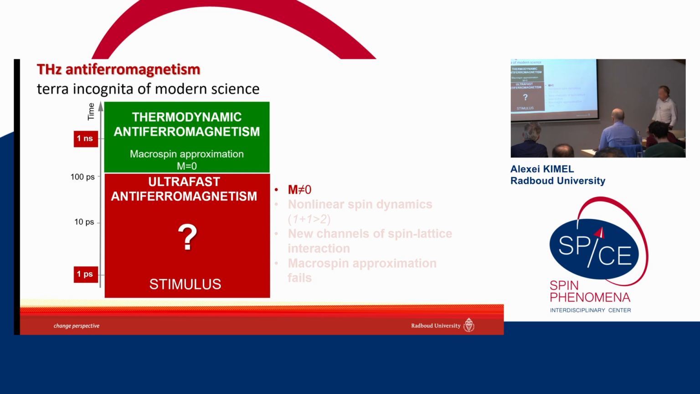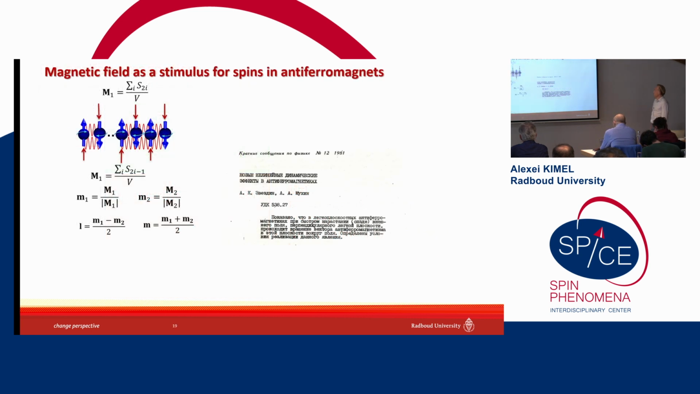Well, it's a very trivial question. Apparently, it was so trivial that Professor Zvezdin and Professor Mukhin, when publishing their paper in 1981, didn't even bother to publish it in an English journal. They published it in a Russian journal, so I translated for you. This is a new nonlinear dynamic effect in antiferromagnets. They analyzed iron borate, a material with very similar symmetry to hematite.